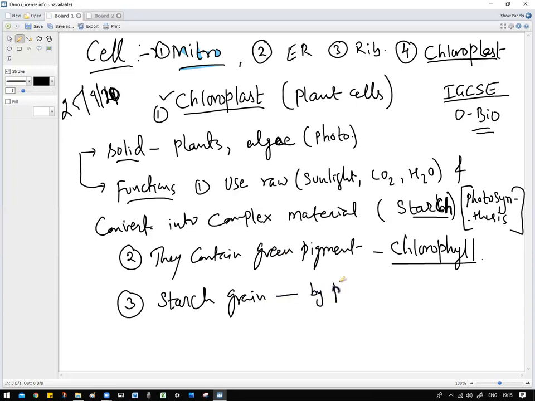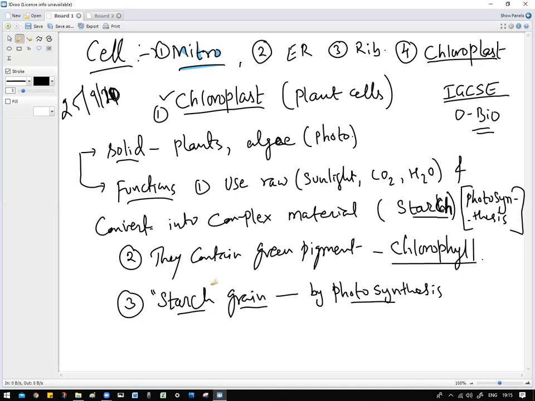The starch grain is produced inside the chloroplast.